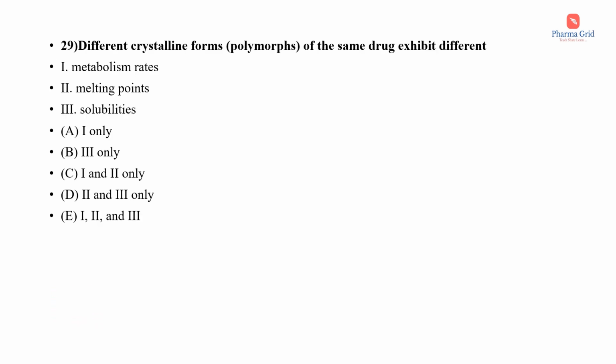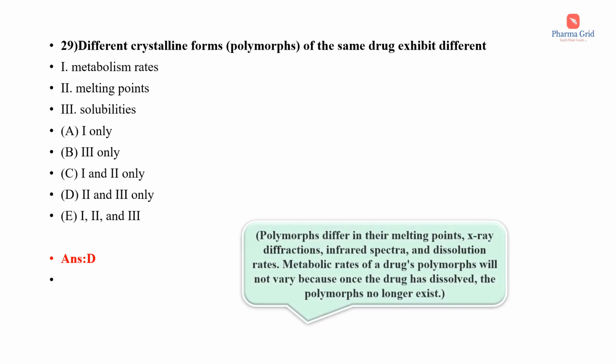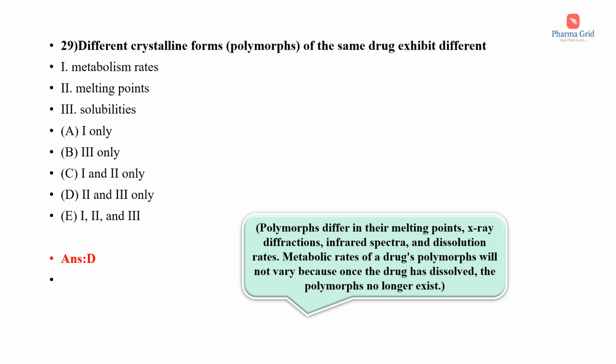Question number 29. Different crystalline forms known as polymorphs of the same drug exhibit different: the options are metabolism rates, melting points, solubilities. So here the correct answer is option D, that is, melting points and solubilities. That is, the different crystalline forms, the polymorphs of the same drug, exhibit different melting points and solubilities. Polymorphs differ in their melting points, X-ray diffractions, infrared spectra and dissolution rates. Metabolic rates of a drug's polymorphs will not vary because once the drug has dissolved, the polymorphs no longer exist.